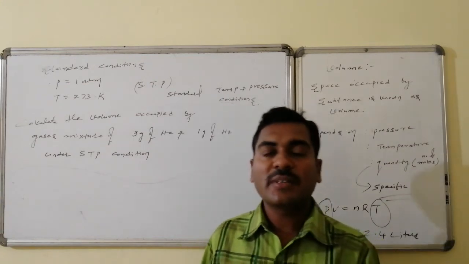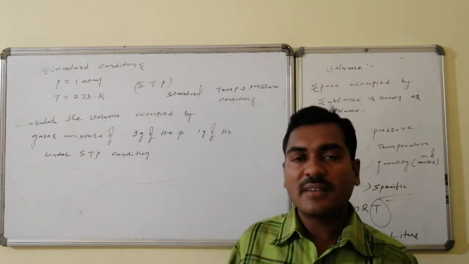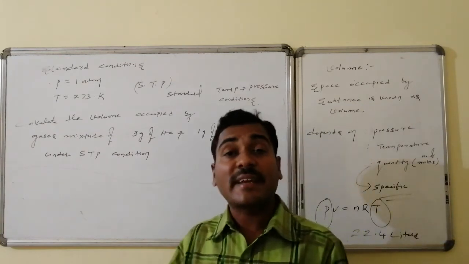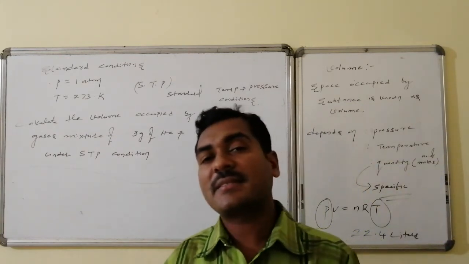These are said to be the STP conditions, standard temperature and pressure conditions.